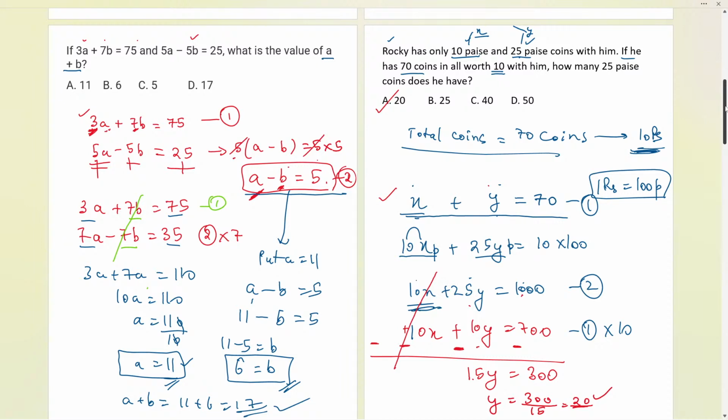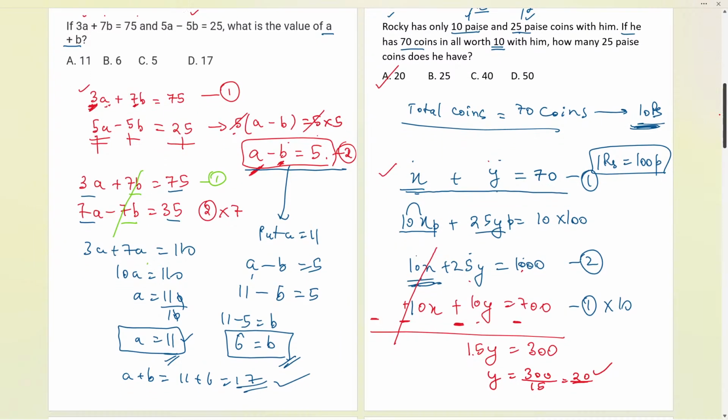Now let us move to the next question. But here, achha, you can also find the value of x. So the other number, x, will be what? It will be 50. Just put in this 20: x plus 20 equals 70, so x will be 70 minus 20, that is 50. So if it is asked, you can also find that as well.